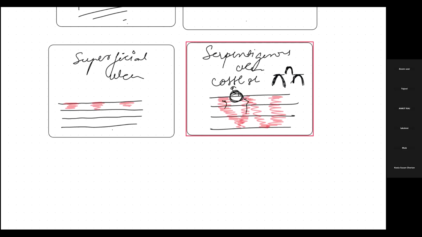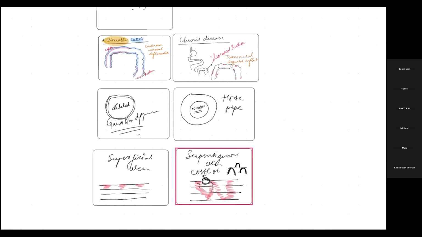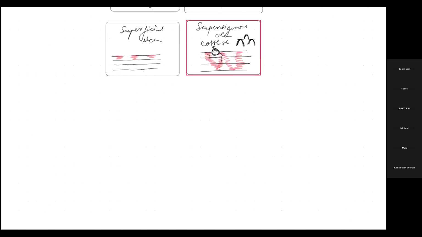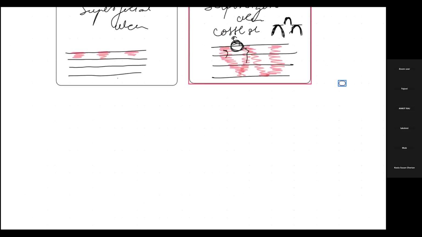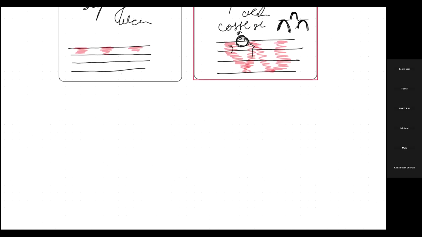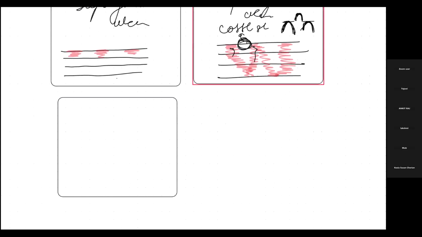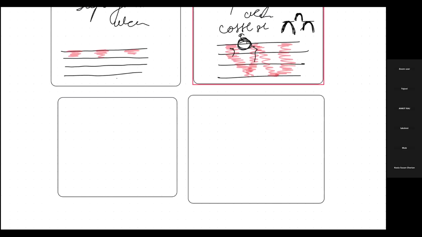So this is about the condition of ulcerative colitis and Crohn's disease. We'll see what the differences in the clinical features are now. So in clinical features, in ulcerative colitis, bloody diarrhea is possible.